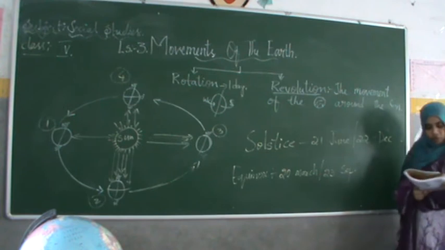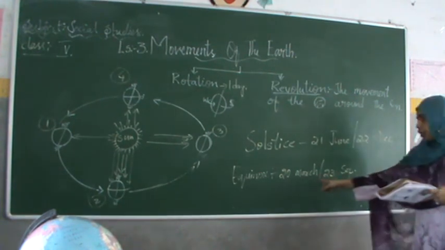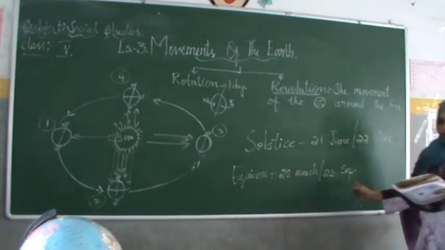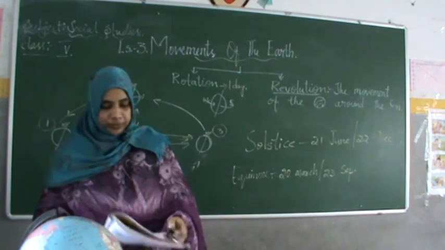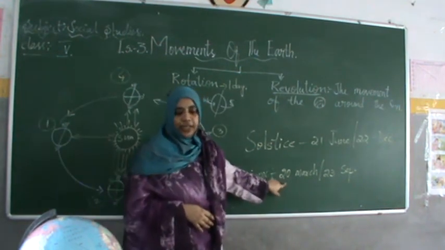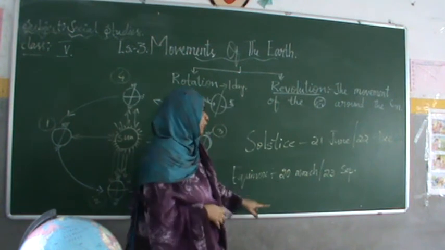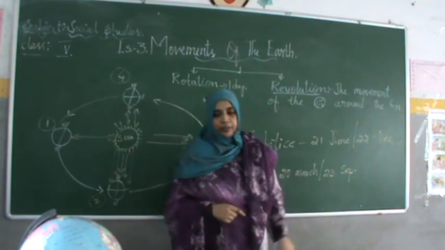These 2 days are called equinoxes. In the northern hemisphere, it is 20 March, and in the southern hemisphere, 23rd September. 20 March is also called spring equinox, and 23rd September is also called autumn equinox.